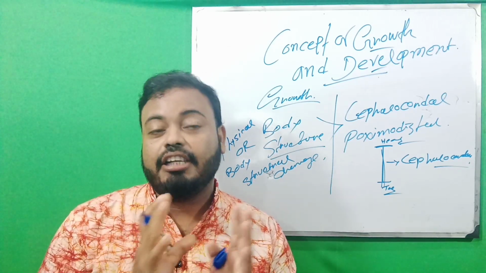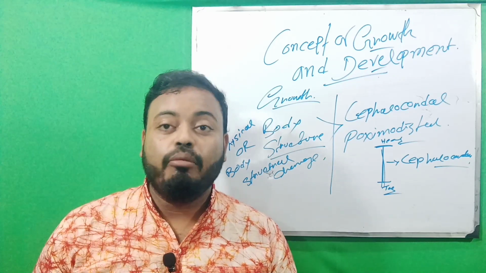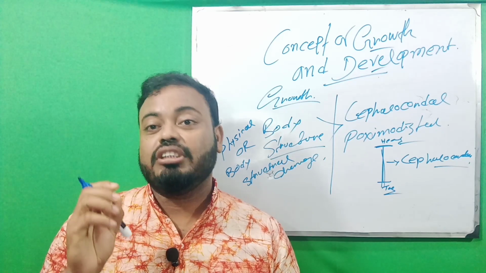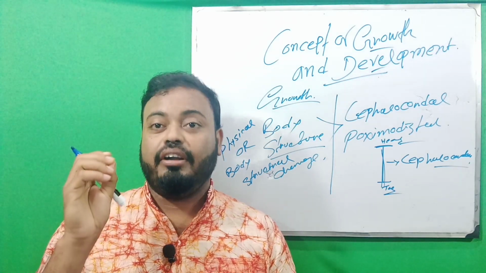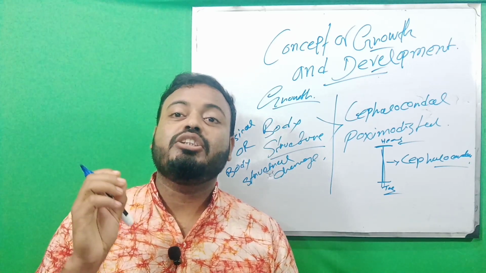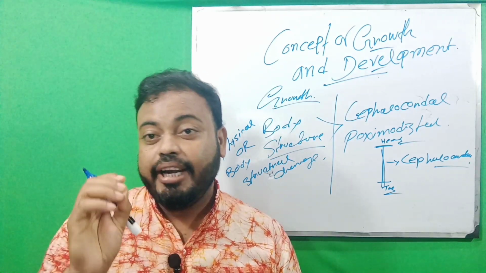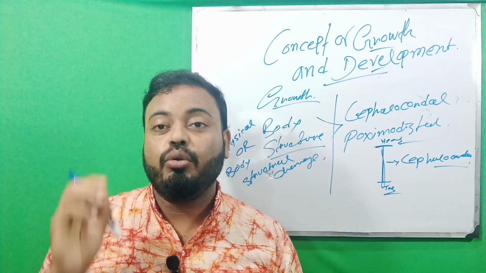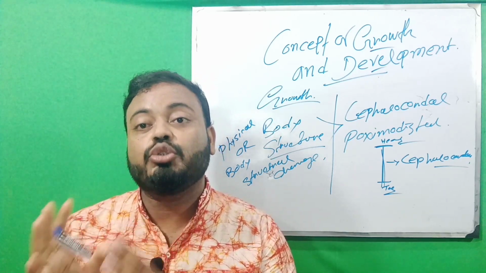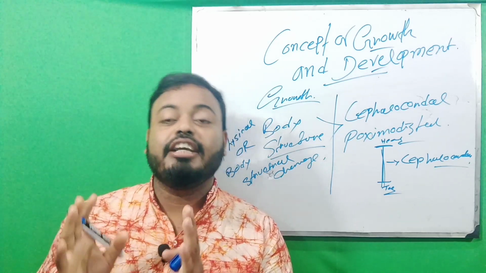The cephalocaudal trend is when a human being is growing from head to toe, and after a limited stage his growth will be stopped. So this is called the cephalocaudal trend.